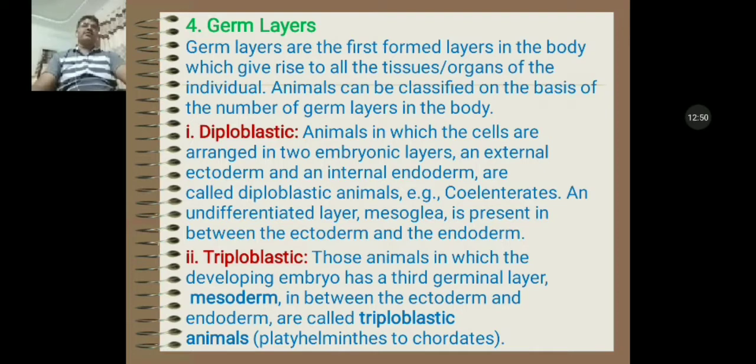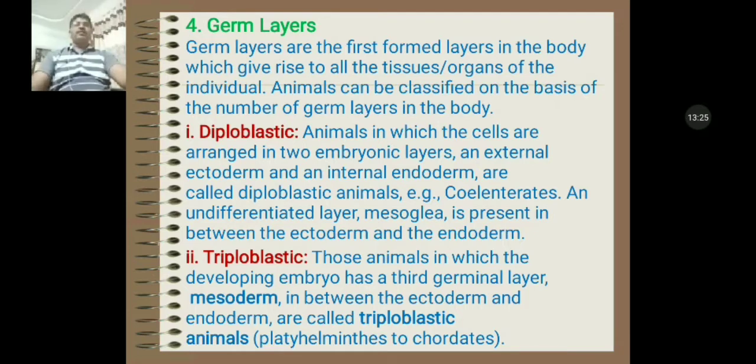Diploblastic animals are those in which the cells are arranged in two embryonic layers, an external ectoderm and an internal endoderm. It means the diploblastic animals have two layers in their body, outer ectoderm and inner endoderm. For example, in coelenterates, an undifferentiated layer known as mesoglea is also present in between the ectoderm and endoderm.